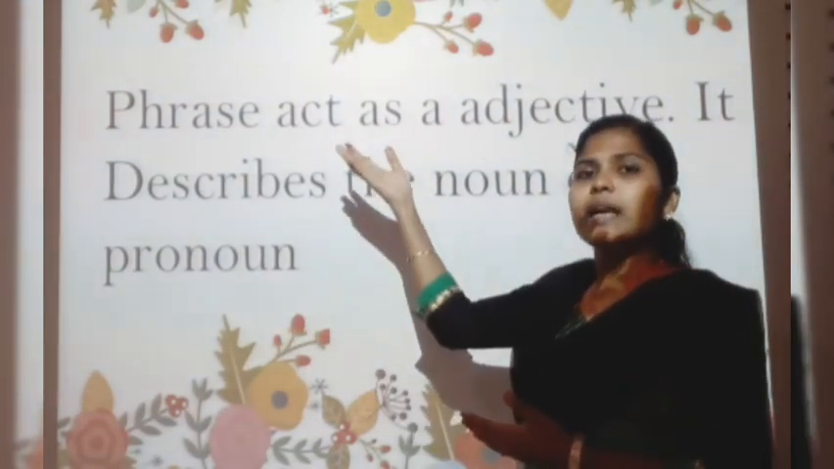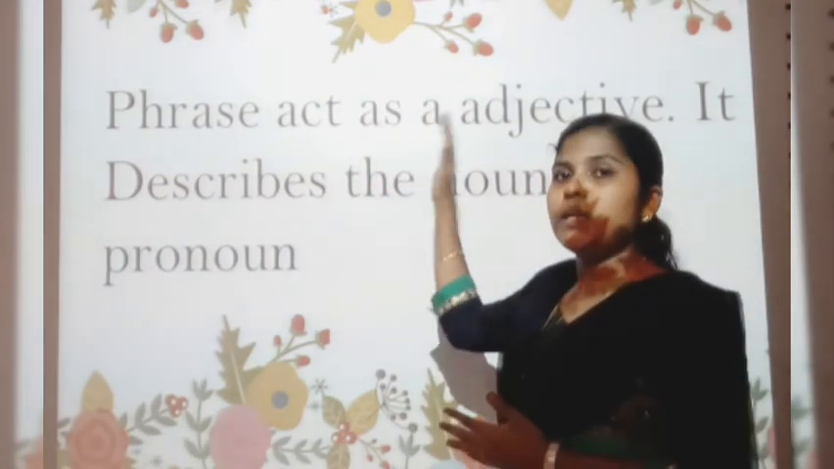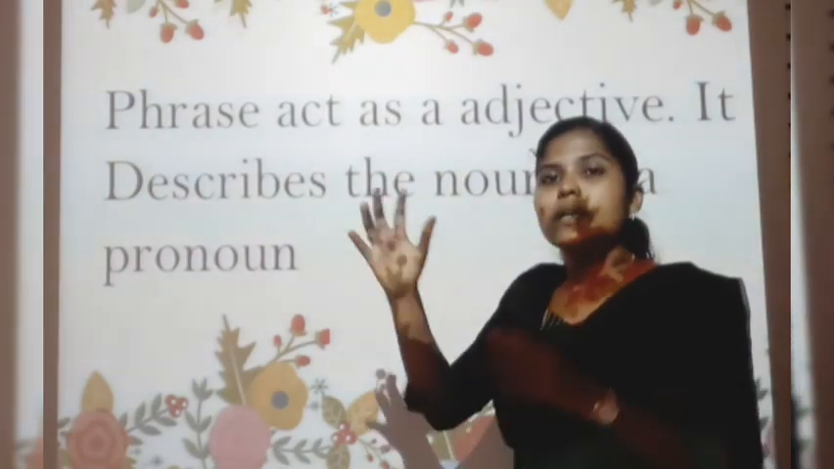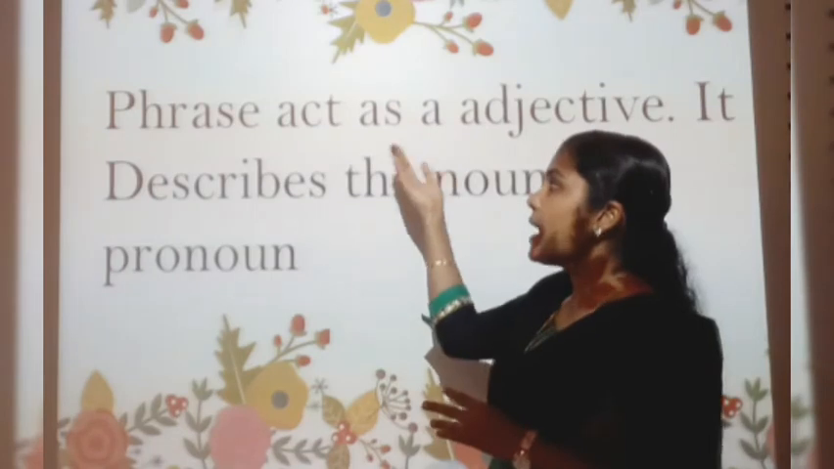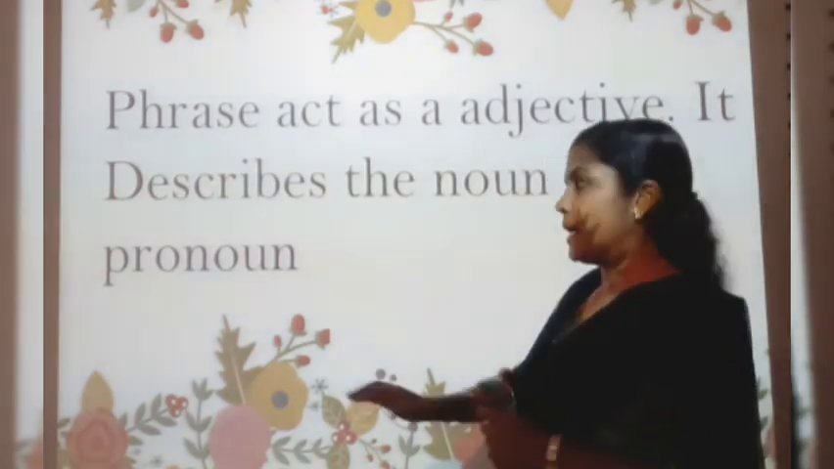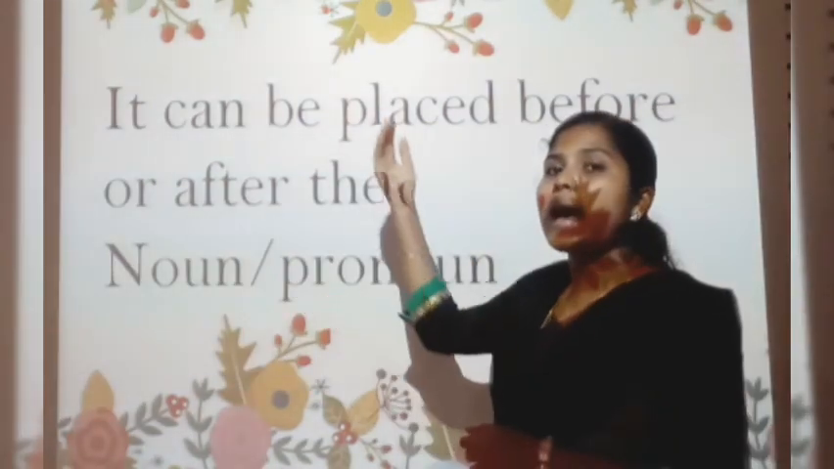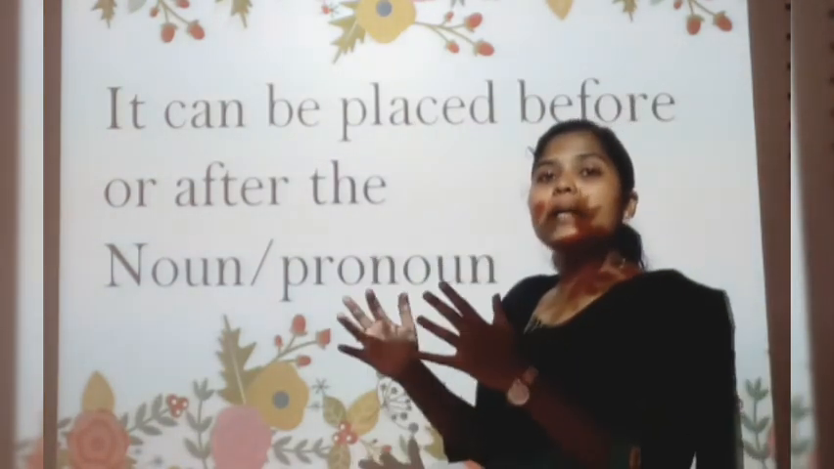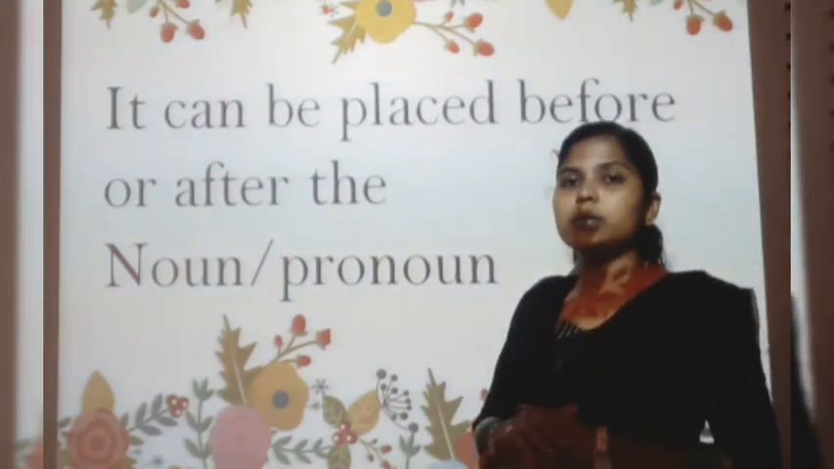Similarly, the phrase is a group of words, just like adjectives. In adjectives we can say beautiful, intelligent. These are words. A group of such words as a phrase which is acting as an adjective in a sentence is called an adjective phrase. It can be placed before or after the noun or a pronoun. An adjective phrase can be placed before or after the noun or pronoun.